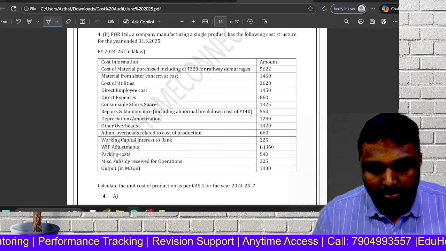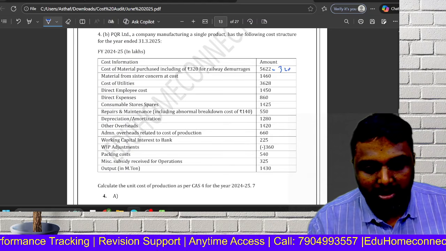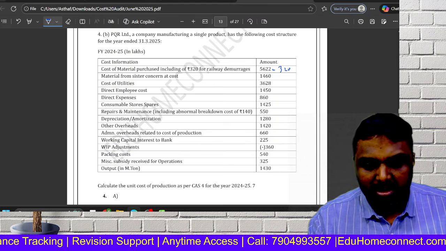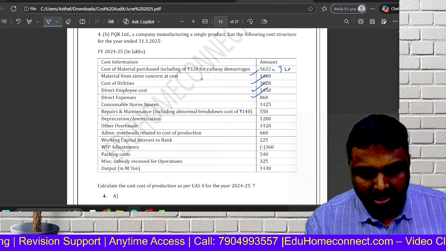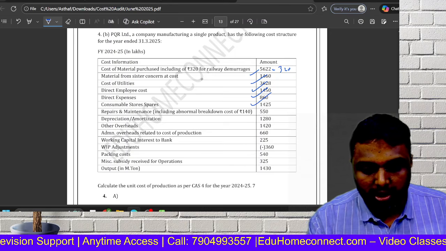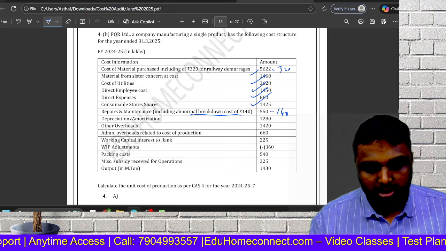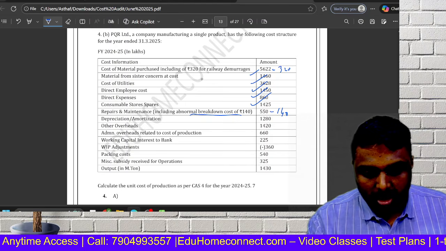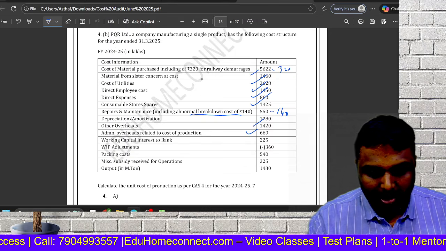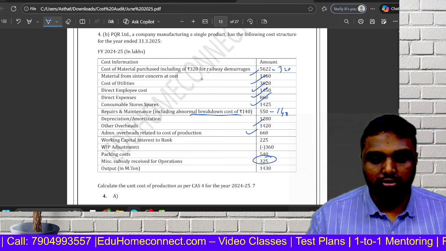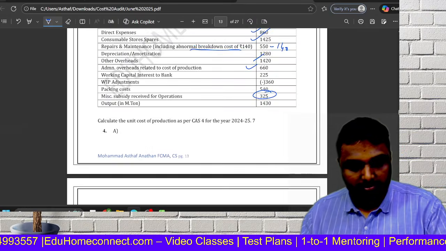See, cost of material purchased, including 320. So 320 we have to reduce. Material from sister concern, material that is inflow only we have to take. Cost of utilities, direct employee, direct expenses, consumable stores. See here, including abnormal breakdown, we should not take. Depreciation, amortization, part of this we can take. Admin related to production we can take. Work in progress adjustment normal, packing cost. See, this also we have to reduce. So you can get the answer very clearly.